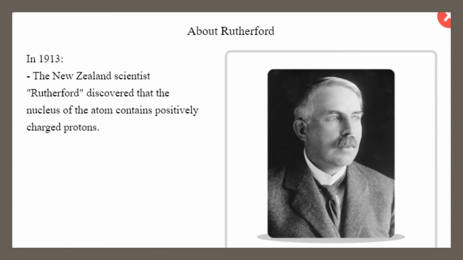At the same time, as we mentioned before, Rutherford, a New Zealand scientist, discovered that the nucleus of the atom contains positively charged particles. These particles are named protons, and the number of these particles was named the atomic number.